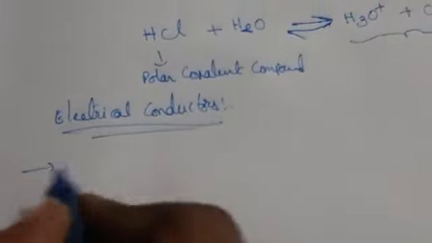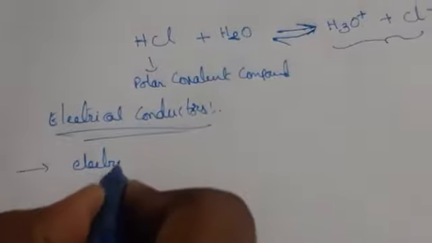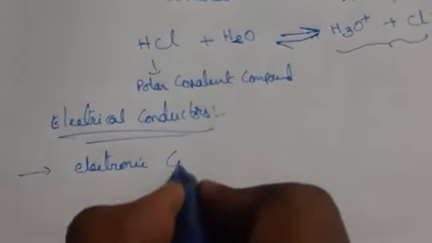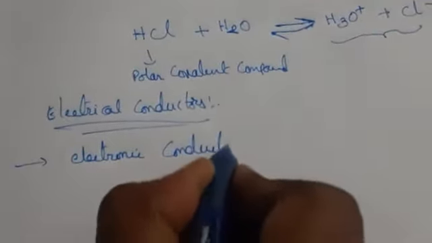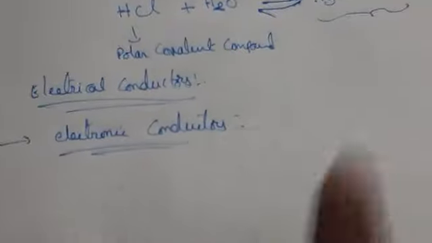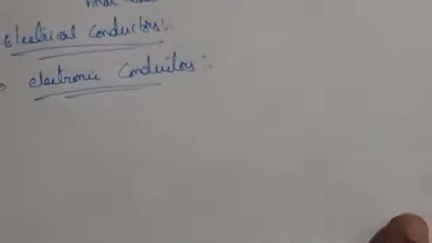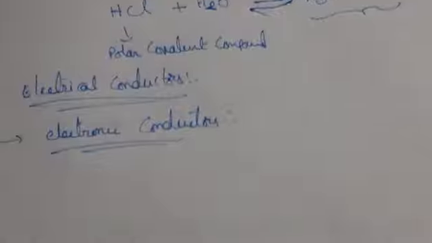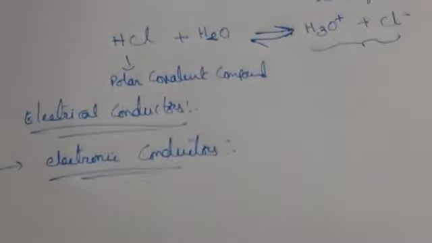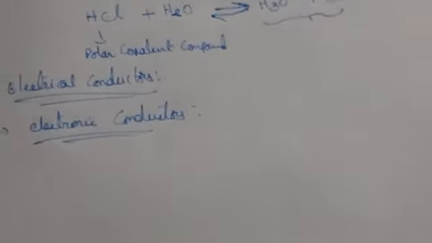So what are electronic conductors? Electronic conductors are the conductors which pass electric current in the absence of chemical change.